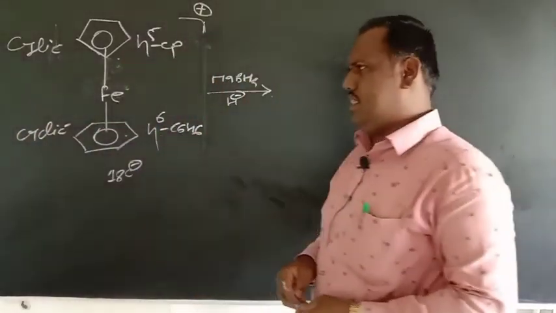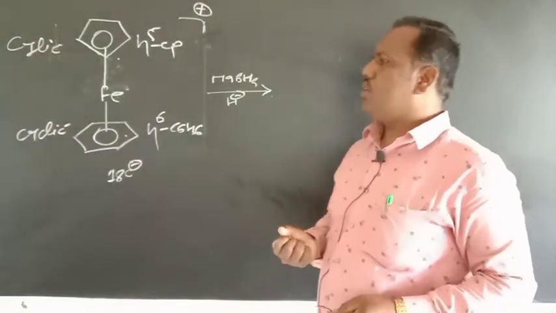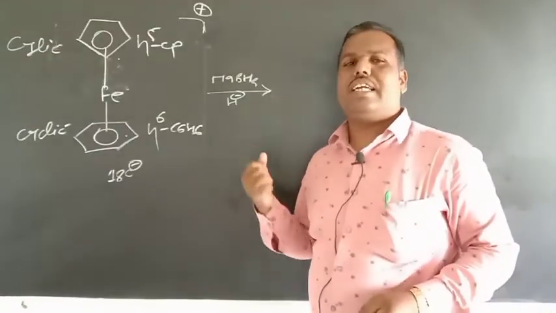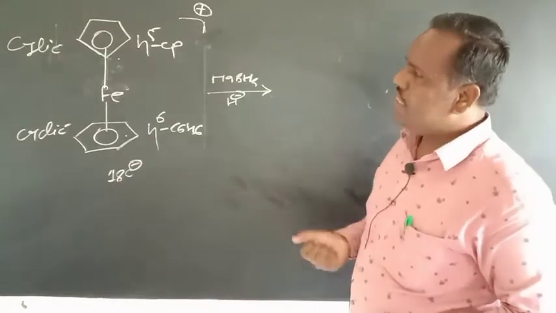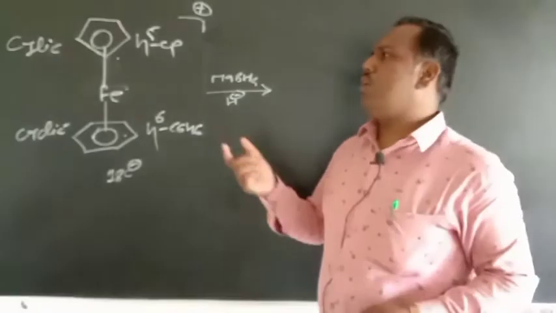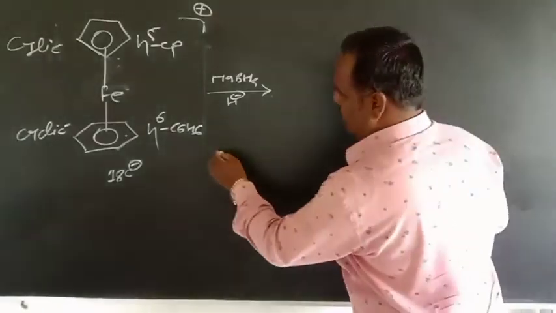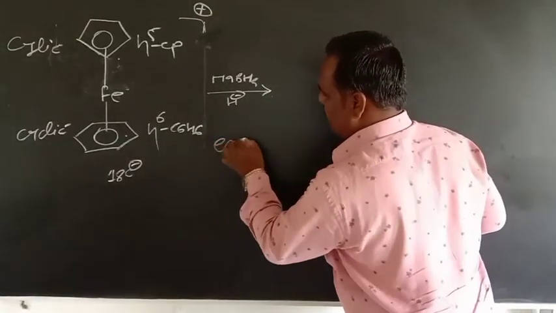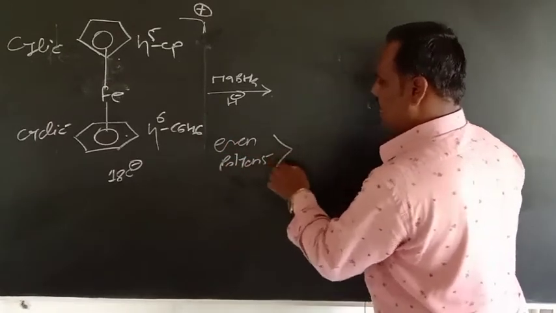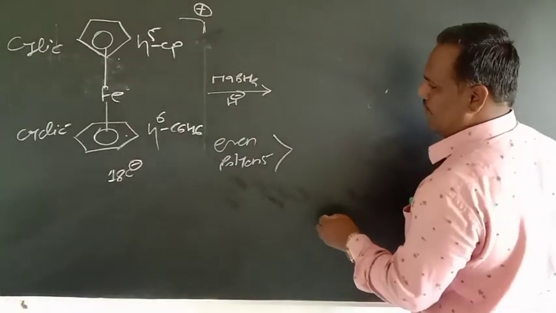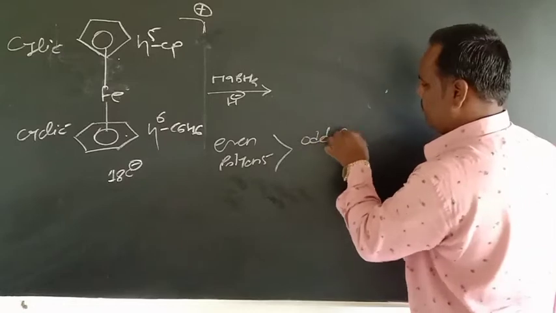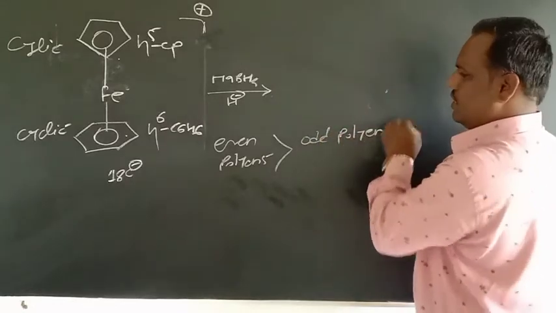So we will discuss the DMG rule for nucleophilic attack on coordinated ligand. If both are cyclic polyenes, then the even polyenes are preferred over odd polyenes. So the selection rule, the DMG rule, is that even polyenes are preferred for nucleophilic attack over odd polyenes.